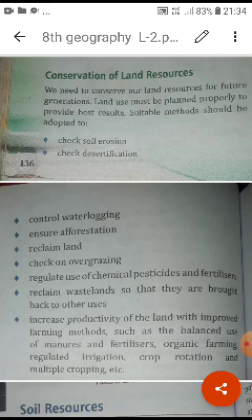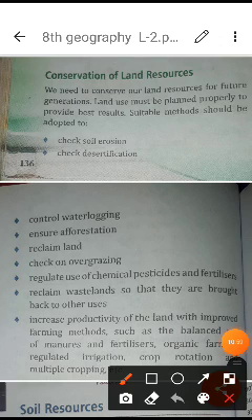But if we misuse the topsoil in this way, if we have land pollution and other processes, then one day will come when we will not have any utility or any kind of utilization of the soil in the land. So what's our duty? There are different suitable methods by which we can conserve and protect our land resources. So what are we supposed to adopt?